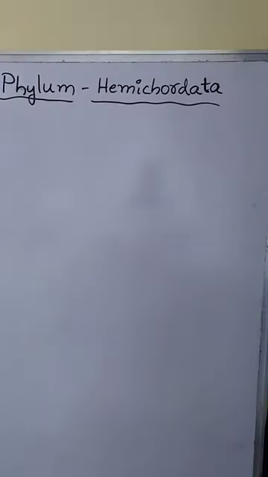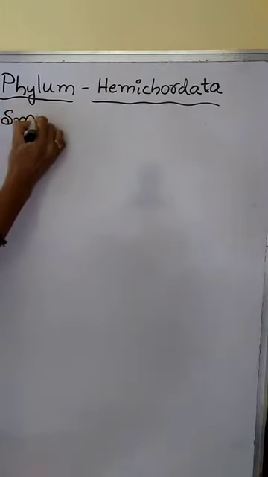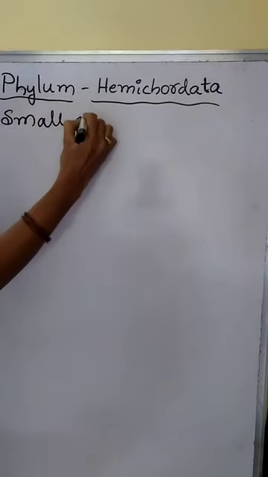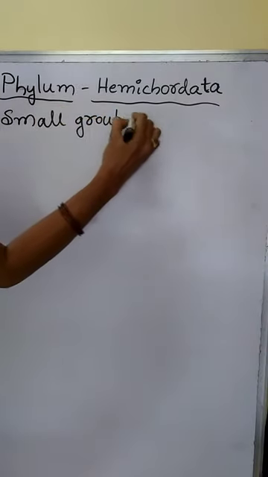The next phylum is phylum Hemichordata. Phylum Hemichordata is one of the small phyla which includes a small group of worms.